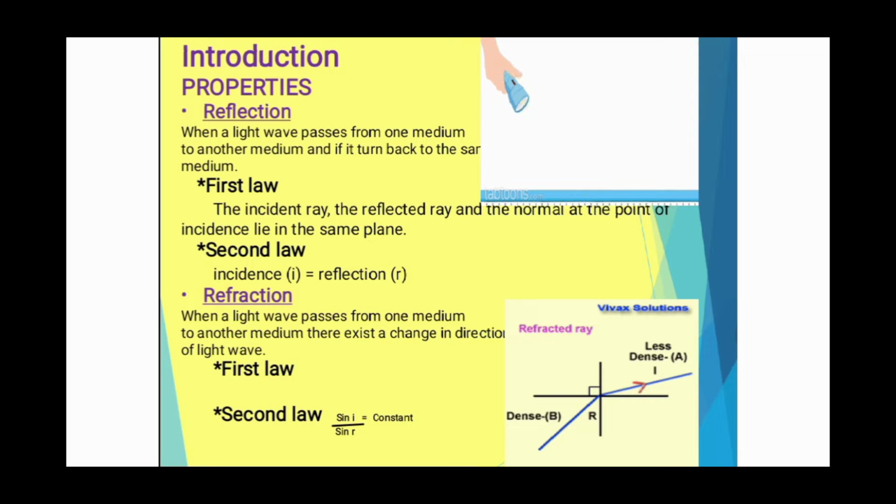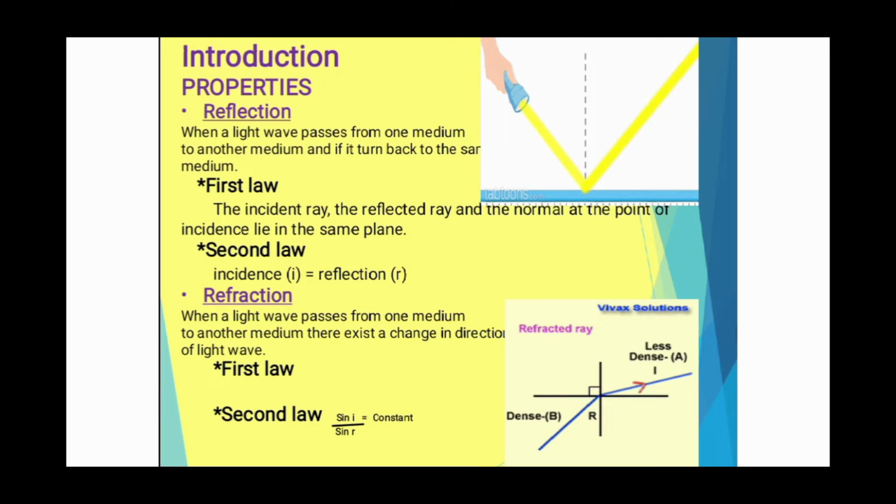First one, reflection. When a light wave passes from one medium to another medium and turns back into the same medium, it is called reflection. Laws of reflection. First law states that the incident ray, the reflected ray and the normal at the point of incidence lie in the same plane. Second law: the angle of incidence is equal to the angle of reflection. It is given by i equals r.